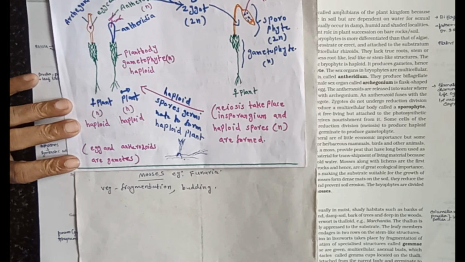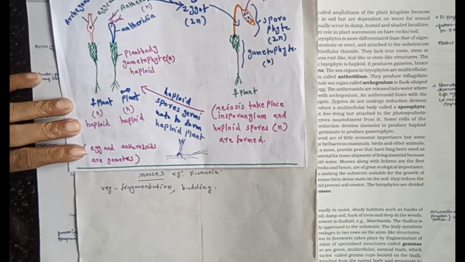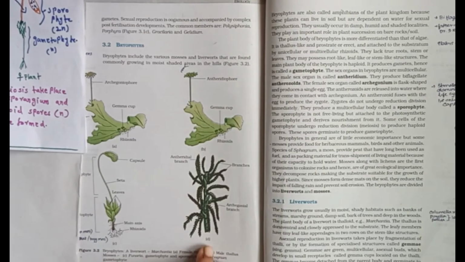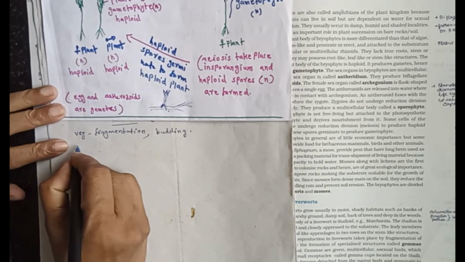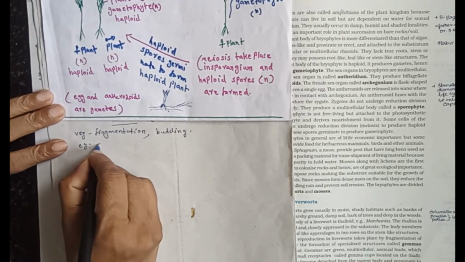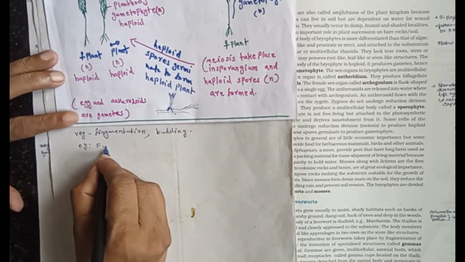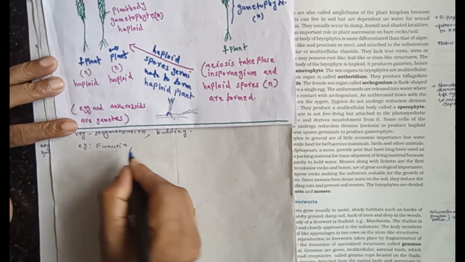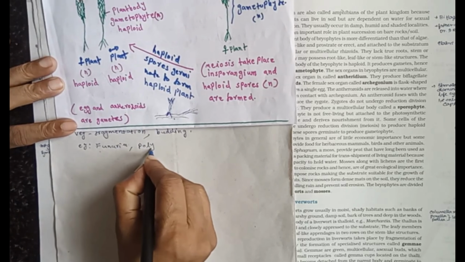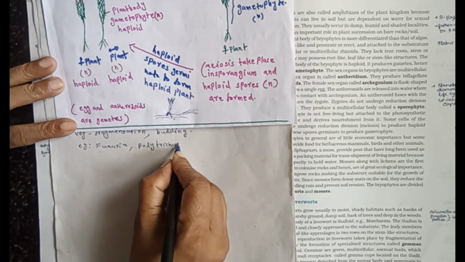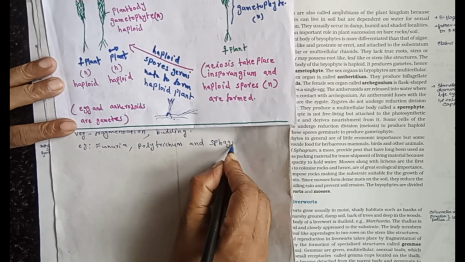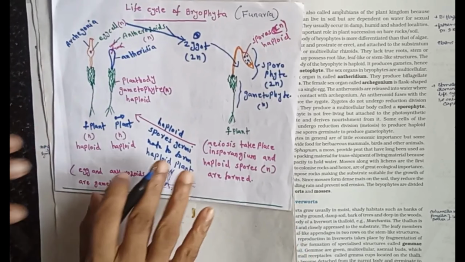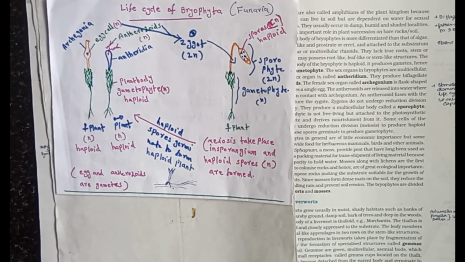Examples of mosses are Funaria, Polytrichum and Sphagnum. This is Sphagnum, this is Funaria. This is the sexual reproduction of Funaria.